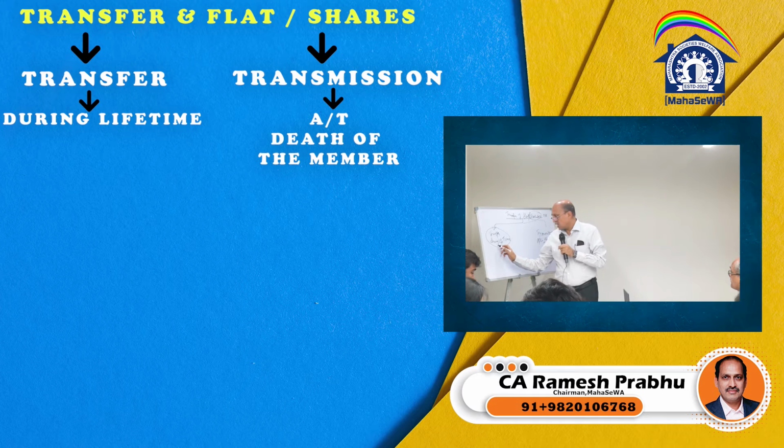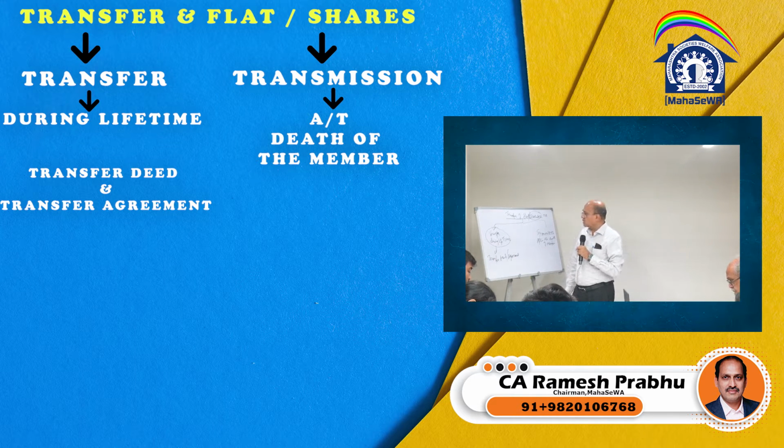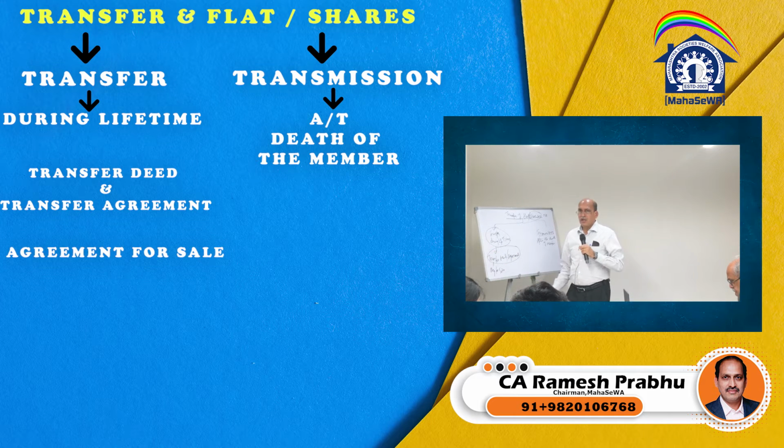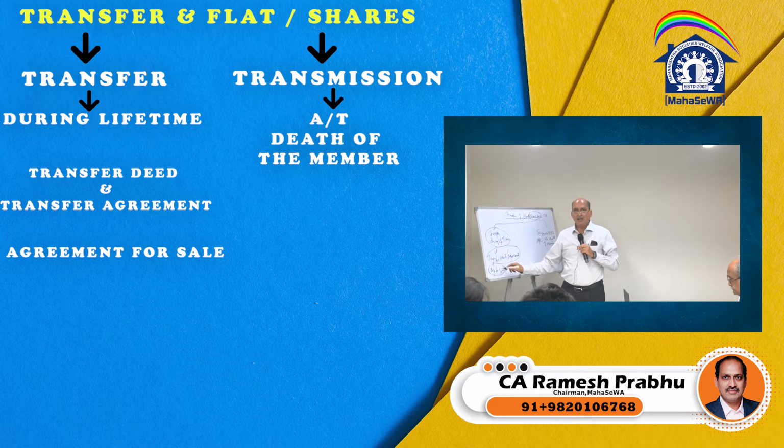So this transfer should always be backed by a transfer deed. Now what is this transfer deed? The transfer deed, or we call it a transfer agreement, can be in the form of an agreement for sale, wherein the member agrees to sell his flat to another person. When I talk about flat, it includes galas, industrial units, or whatever plots there are in a cooperative society. So the agreement for sale, or it can also be a sale deed.